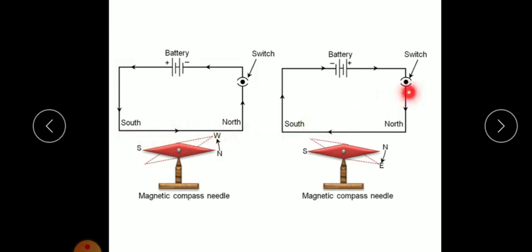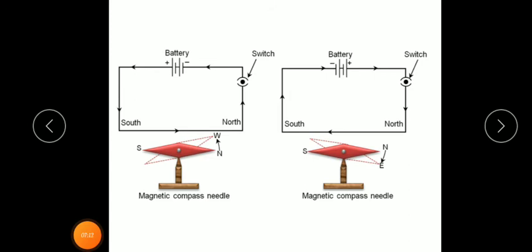So when the direction of this current changed, is there any change to the deflection of this magnetic needle? Yes, there is a change in the deflection of this magnetic needle. This north pole deflected to the east in a clockwise direction. That means whenever there is a change in the direction of current, there is a change in the direction of this magnetic needle.